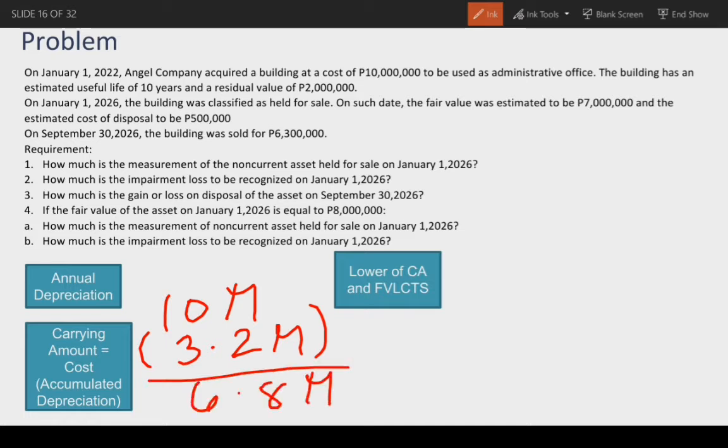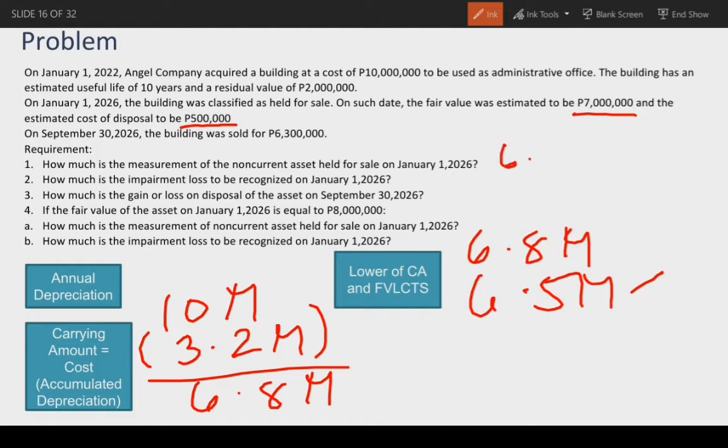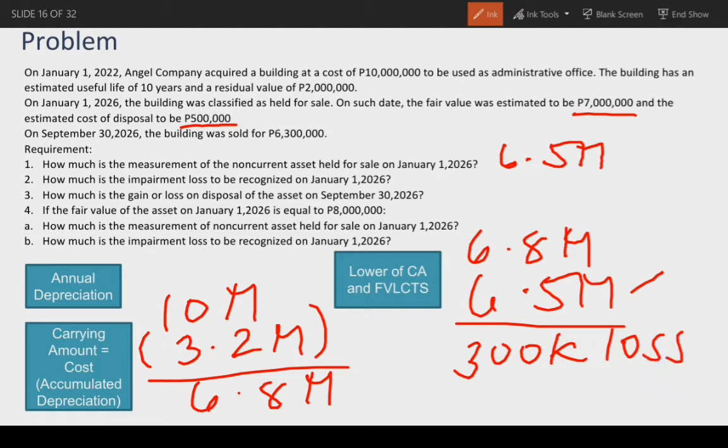So, ang measure of the non-current asset ay lower between carrying amount, so 6.8 million, and fair value less cost to sell. So, ang fair value daw ay 7 million and estimated cost of disposal is 500,000. So, ang fair value less cost to sell ay 6.5 million. So, the lower between them is 6.5 million and that is the measurement of the non-current asset. So, 6.5 million. Requirement number 2, how much is the impairment loss to be recognized on January 1, 2026? So, magkakaroon ng impairment loss kapag mas mataas yung carrying amount kaysa sa fair value less cost to sell. So, 6.8 million minus 6.5 million is 300,000 impairment loss.